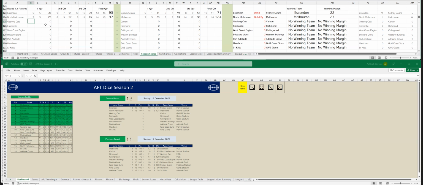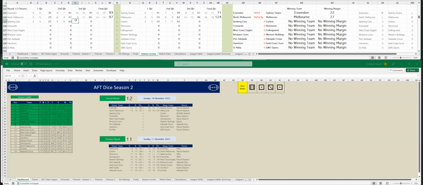Geelong have kicked 3 goals, 4. To Carlton, 3 goals, 5 in the first quarter. Second quarter, Geelong have kicked 6 goals, 5. So that's 9 goals, 9. To Carlton, 4 goals, 6. So that's 7 goals, 11. And at halftime, Geelong are leading by 10 points.